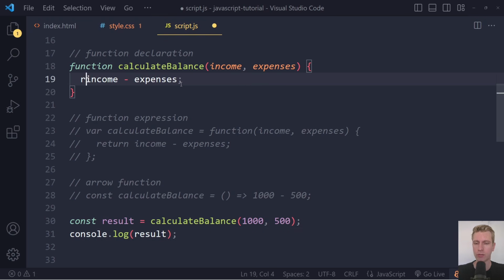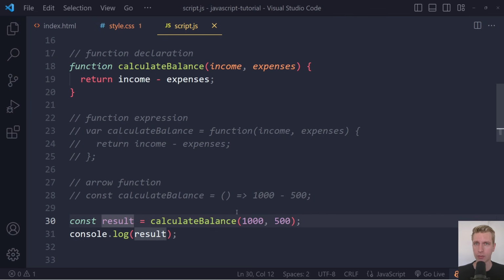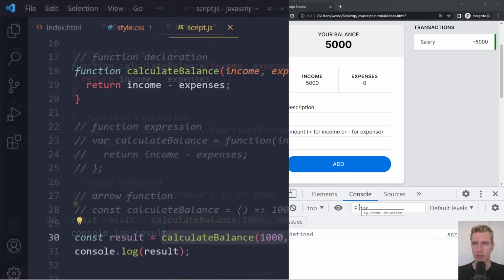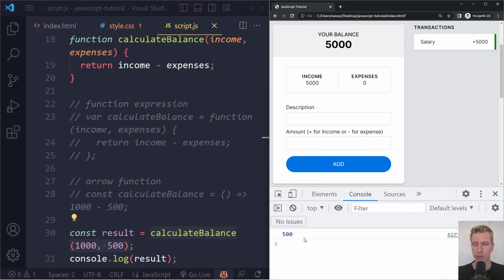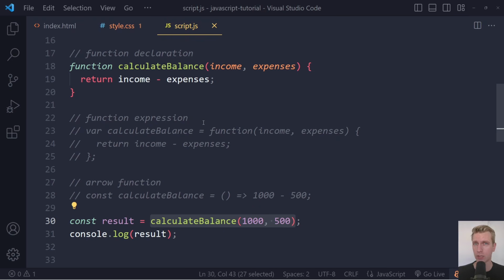So that's why you need to return something. If you want to continue with the result of that calculation, you actually want to store it in a variable here. You have to return that. Otherwise, this calling of the function here doesn't return anything. It doesn't give us 500 here. So if we do this with the return keyword, we actually return something here. So that's why returning something can be important.